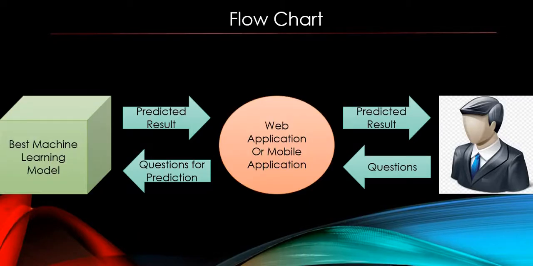The flow of our implementation is as follows. You just have to give a question to the web application or mobile application. Then the web application or mobile application gives this question to the machine learning model, where the machine learning model predicts the question category, and according to the various algorithms it picks the most accurate algorithm and gives the final result to the web application or mobile application. Then the web application or mobile application gives us a predicted result.